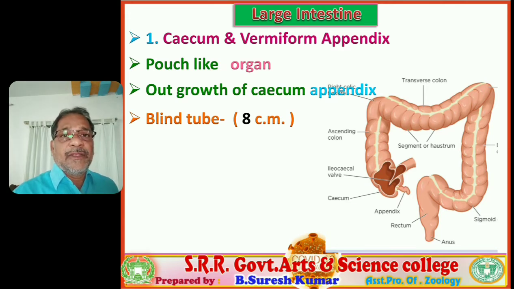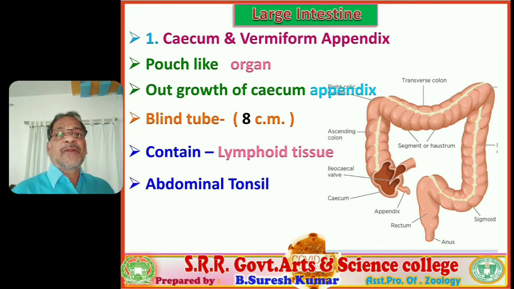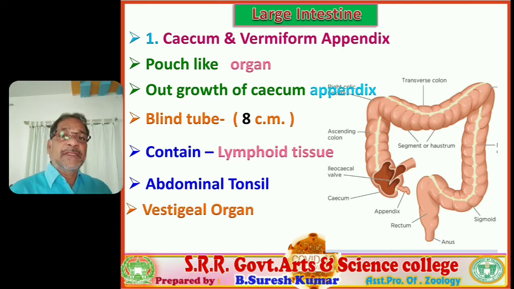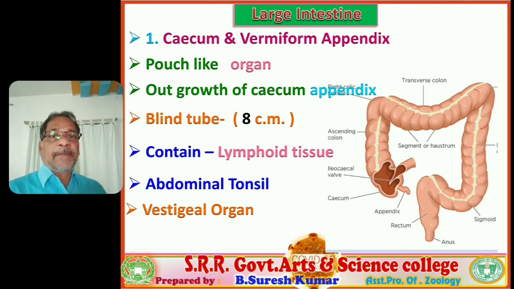Is there any function in our organ? Or is this already familiar? Everybody has heard previously about the appendix. So the vermiform appendix contains lymphoid tissue. It is referred to as the abdominal tonsil. It is called the abdominal tonsil, and it is a vestigial organ, a reduced, non-functional organ in human beings.